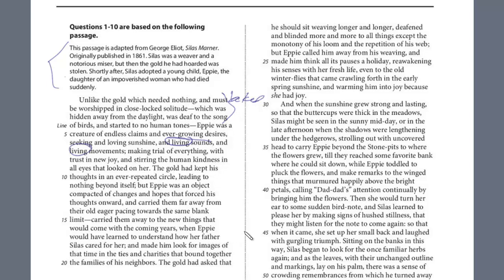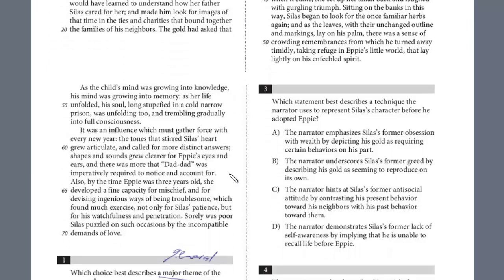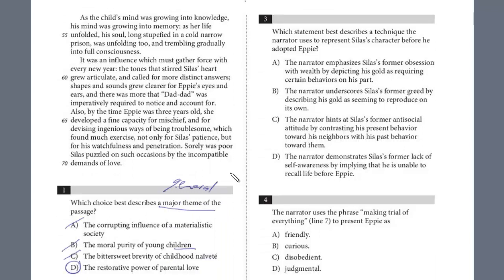And then we see later on, the gold had kept his thoughts in an ever-repeating circle, leading to nothing beyond itself. And so that is referencing his life before he adopted Eppie. He was really locked in and just guarding this gold all the time. And so let's return to question 3, the technique that the narrator uses to represent. The narrator emphasizes Silas's form of obsession with wealth by depicting his gold as requiring certain behaviors. And that definitely is a choice. It locked him in, and he really just felt almost beholden to the gold.